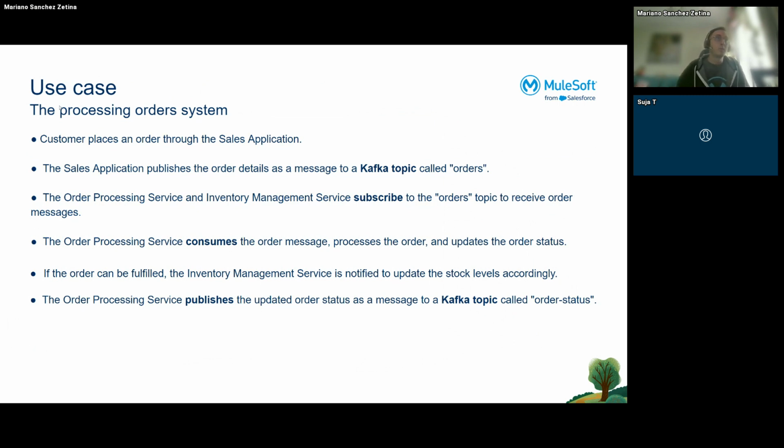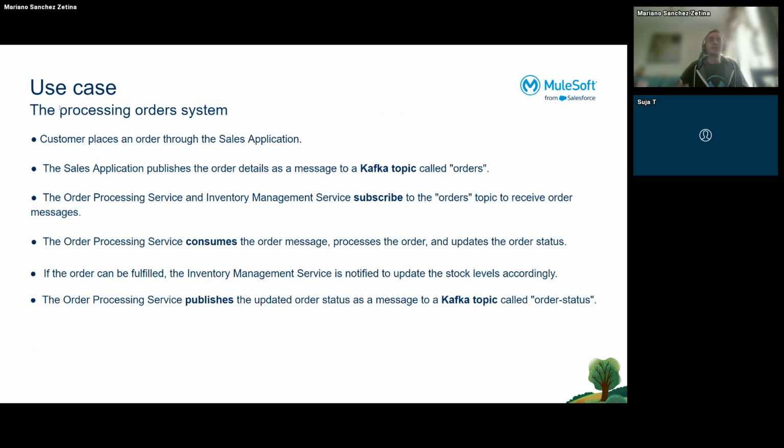The sales application is publishing the order details as a message in a Kafka topic called orders. So in this second point, I already know that I have a topic called orders. Then the order processing service and inventory management service are subscribed to the orders topic to receive the order messages.